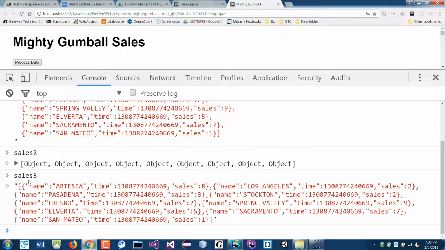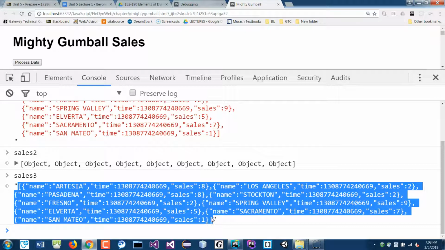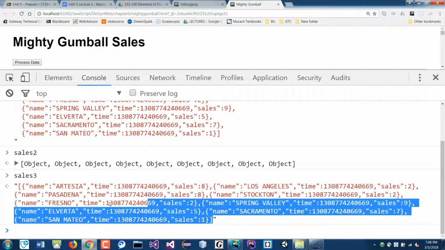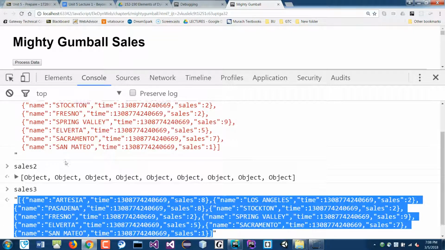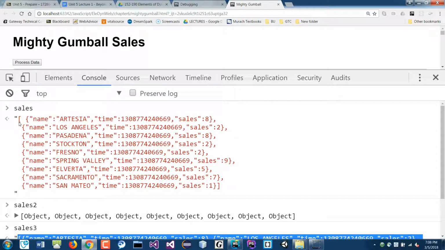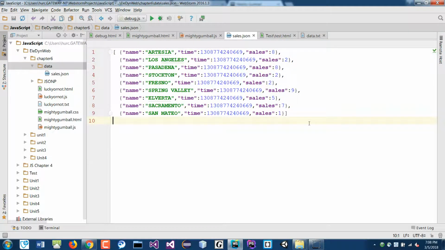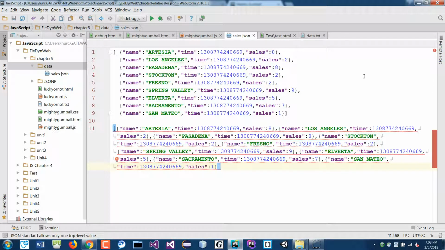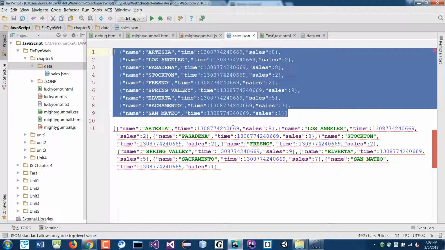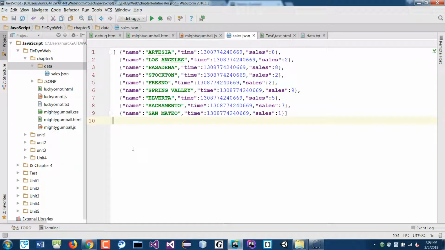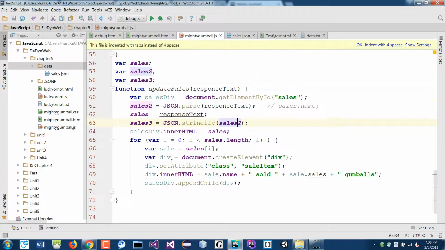If you look at this one here, if I copy this, it looks different from this, right? Or similar. If I go back here, it converts it. If I put it here, you'll see that it's identical. Okay? So it's a string, back to that same JSON format. And then now I can send that over to the server, and the other server or the other page or file can access it and modify it and convert it back.